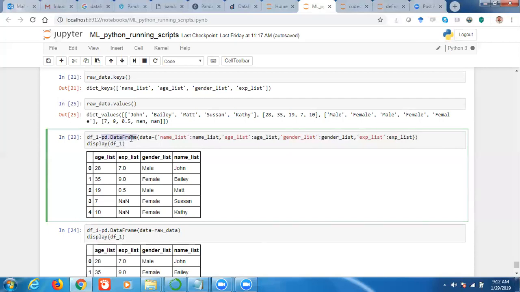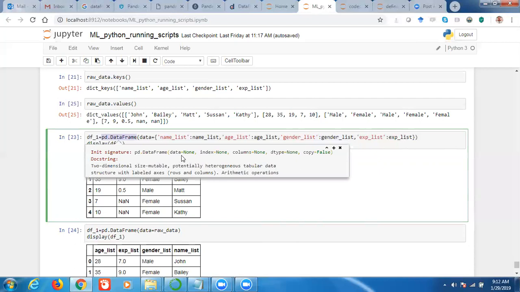So if you see the help of this one, by using shift tab, if you see the documentation, then pd.DataFrame, these are the function arguments. So in the last lecture we have seen how we can create our own function. So there are many inbuilt functions. So DataFrame is a function of pandas for creating data frames, right?